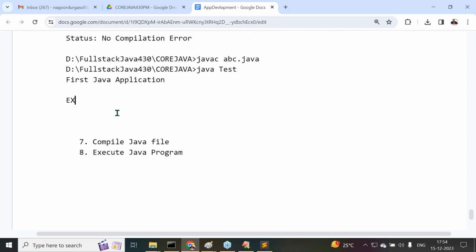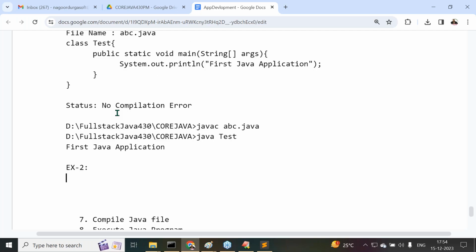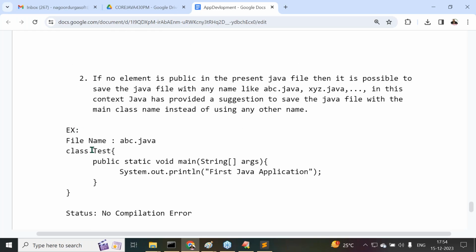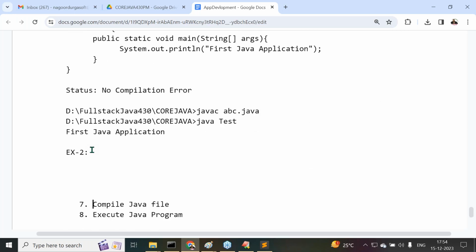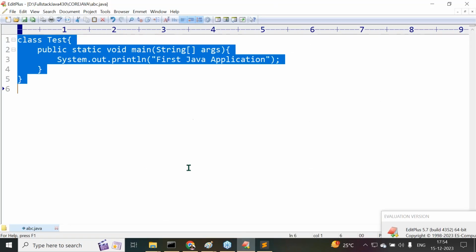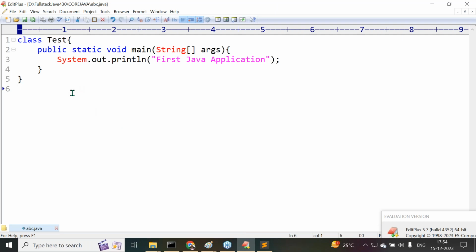Now I'm going to take another example to understand it. Example one is okay. Now here we want to go with example two. Understand this example two. Now tell me, sir, this time my main class name is Tester, my current file name is abc.java. But Java has given a suggestion or not? What was the suggestion that Java has provided in this case?